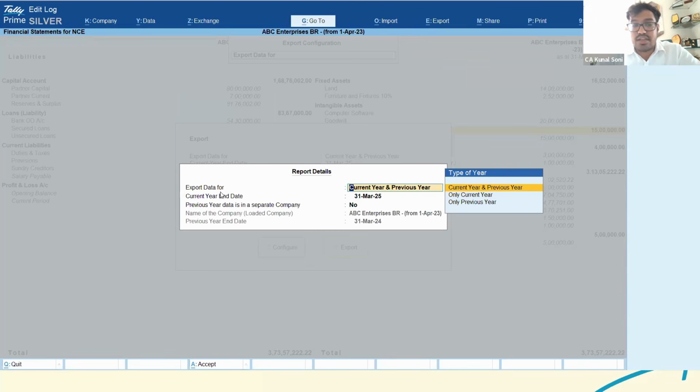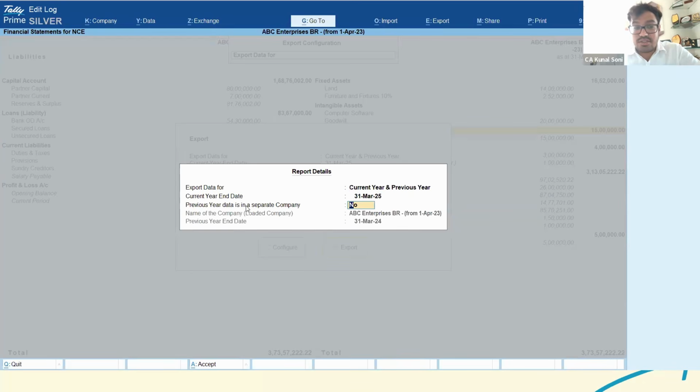What they have provided is export data for current year and previous year. Now how could these options be useful? Let's say both the data are in the same company itself, so you could use this particular option, that for current year and previous year, the current year end date is 31st March 25. So 24-25 is the current year, and the previous period would be 23-24. Both the data would be exported directly. If you want to export for one particular period only, you could select only current year or only previous year. Even that option is available.